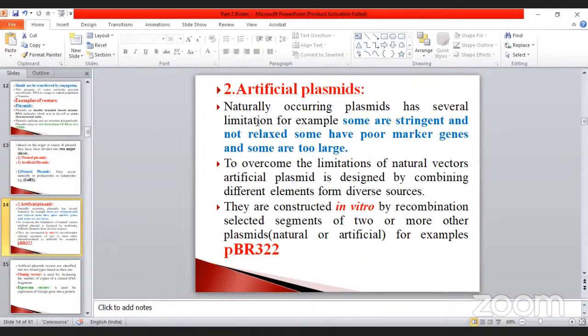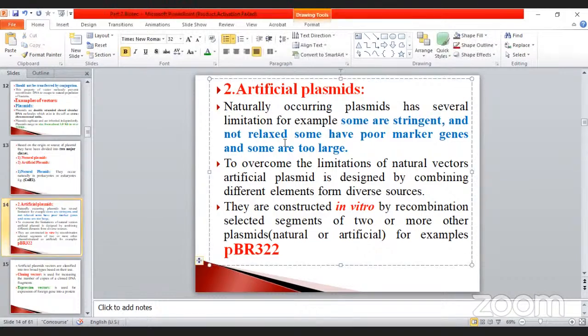See how it will be. Comparison between the artificial as well as the natural plasmids. Naturally occurring plasmids have several limitations. For example, some are stringent and not relaxed, some have fewer marker genes, and some are too large. So these are the three points you have to remember. Some are stringent, and are not relaxed.